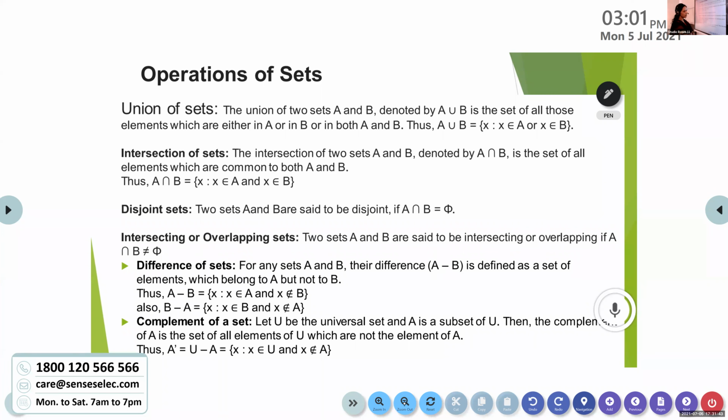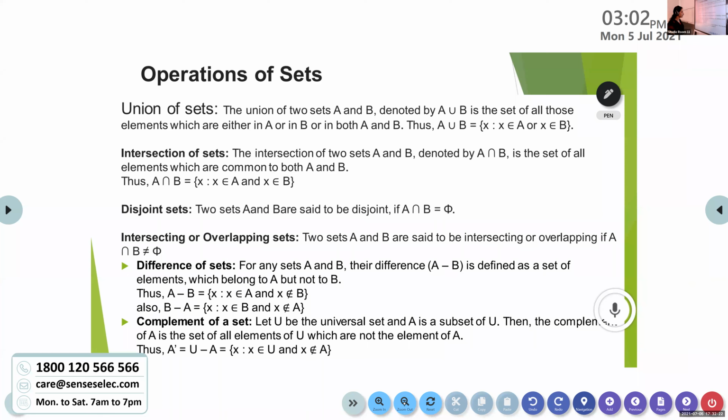What about disjoint sets? Pooja, what about disjoint sets? Two sets A and B are said to be disjoint if A intersection B is equal to the empty set. Next, intersecting or overlapping sets. Two sets A and B are said to be intersecting or overlapping if A intersection B is not equal to the empty set. If two sets are intersecting, then we can say that the sets are overlapping, isn't it? There is something in common. That's what we call overlapping sets.